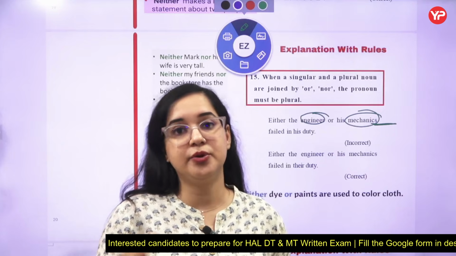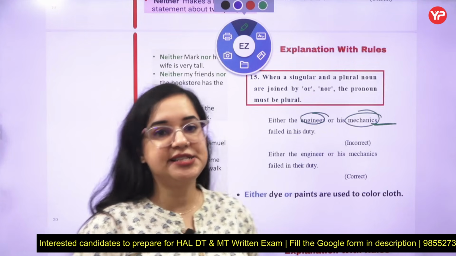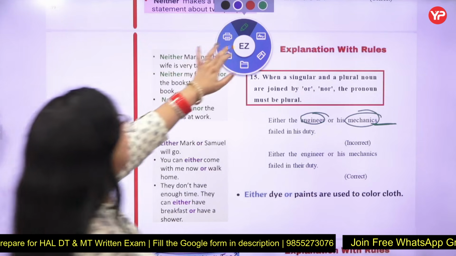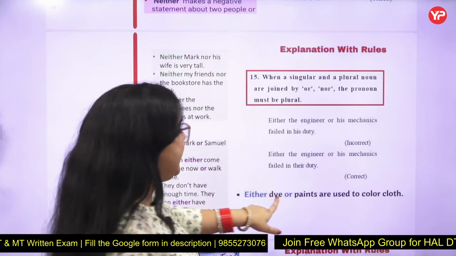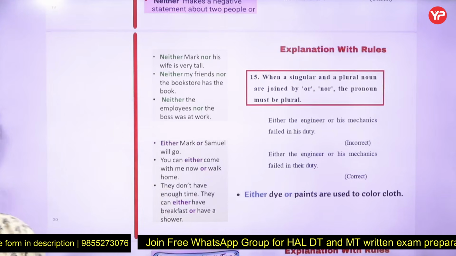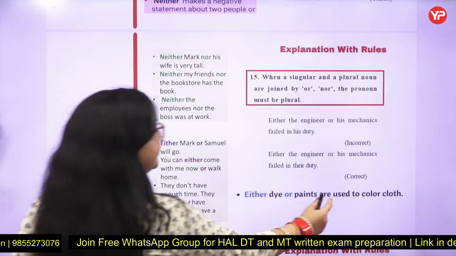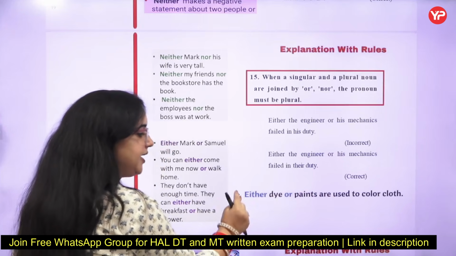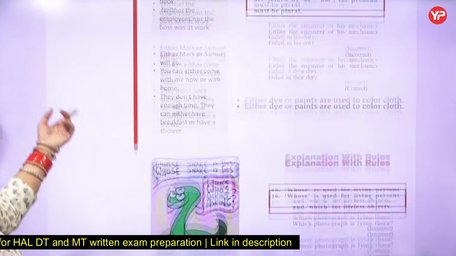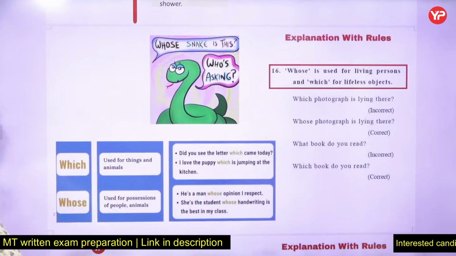Yes, the verb will depend on the category of the second subject. Got it clear? Now here are certain examples also. Either dye or paints. Now paints is a plural noun, right? So you will be using are with them. If it was vice versa, either paints or dye, is is used with them, right? Very important rule.